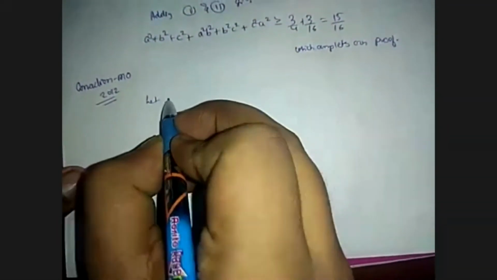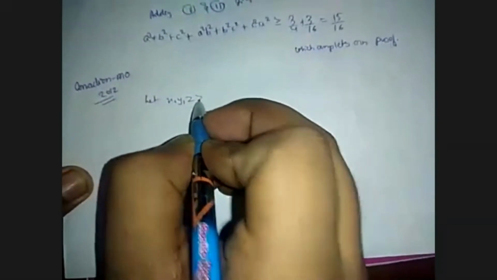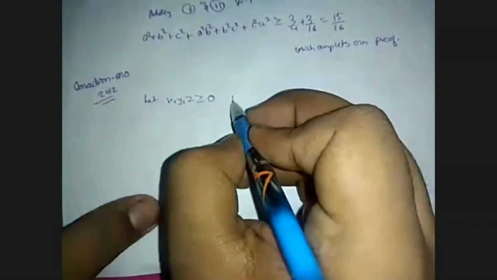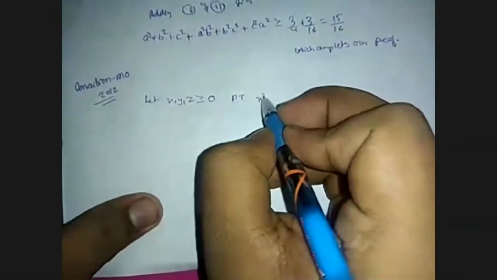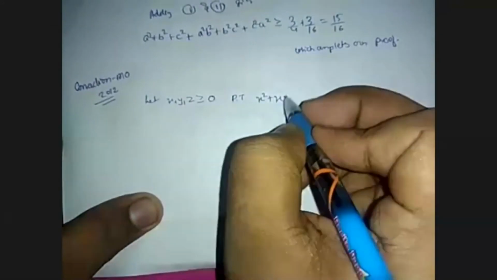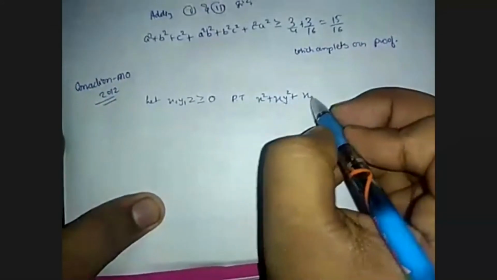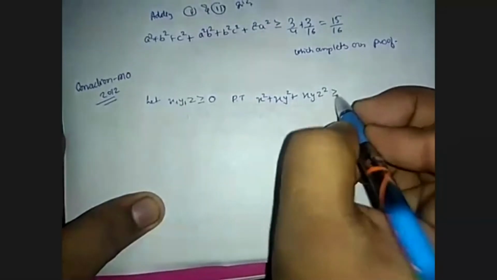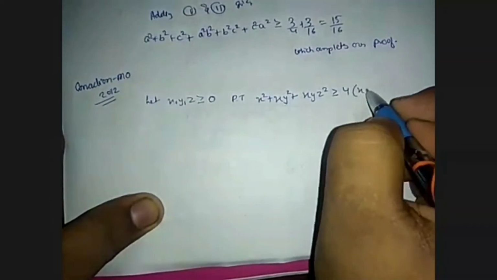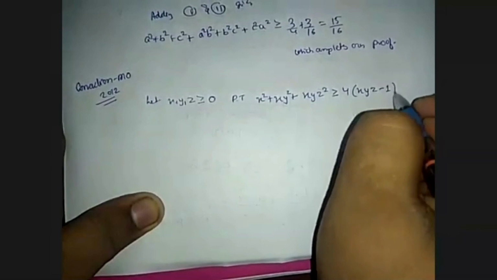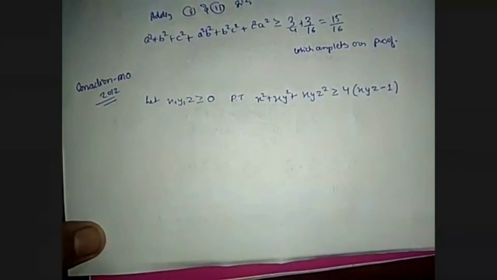Let x, y, z be greater than or equal to 0. Prove that x square plus xy square plus xyz square is greater than or equal to 4 into xyz minus 4. So I am waiting 2 or 3 minutes so that you can think about this problem.